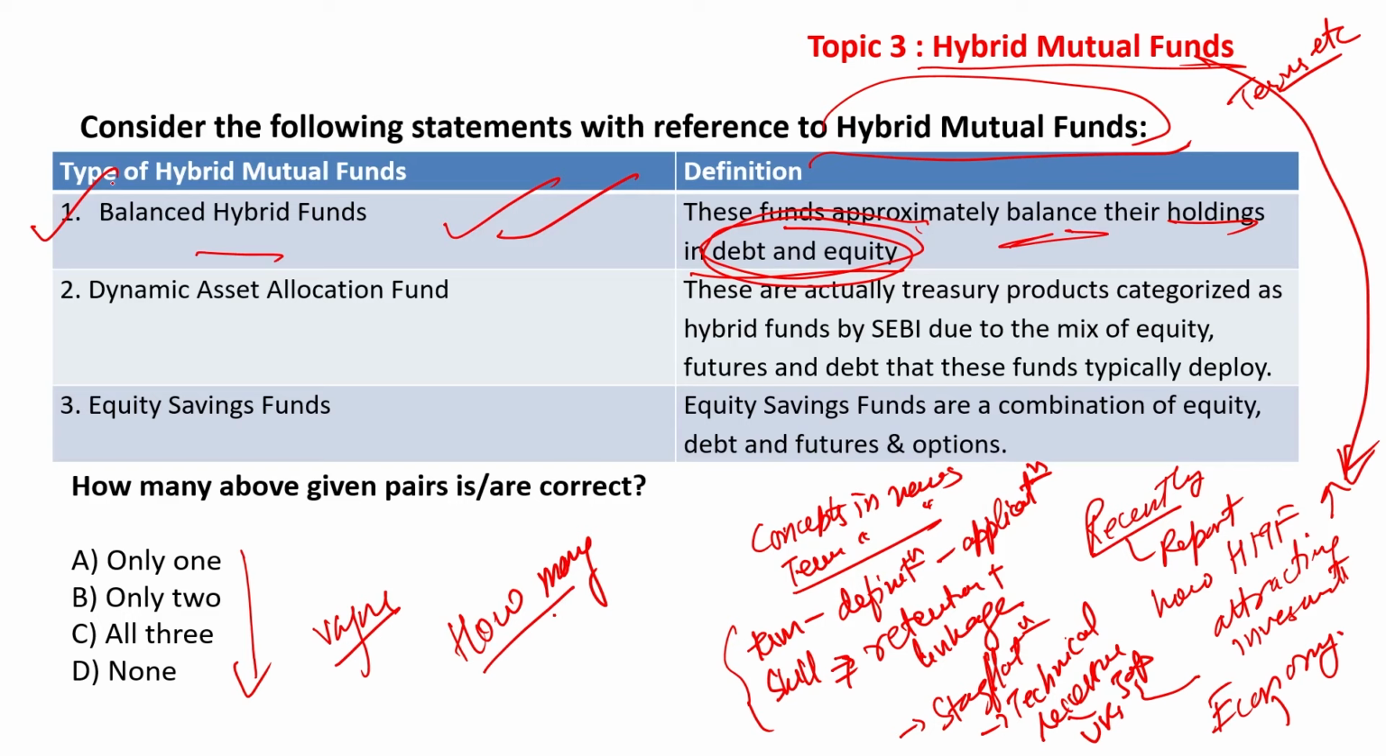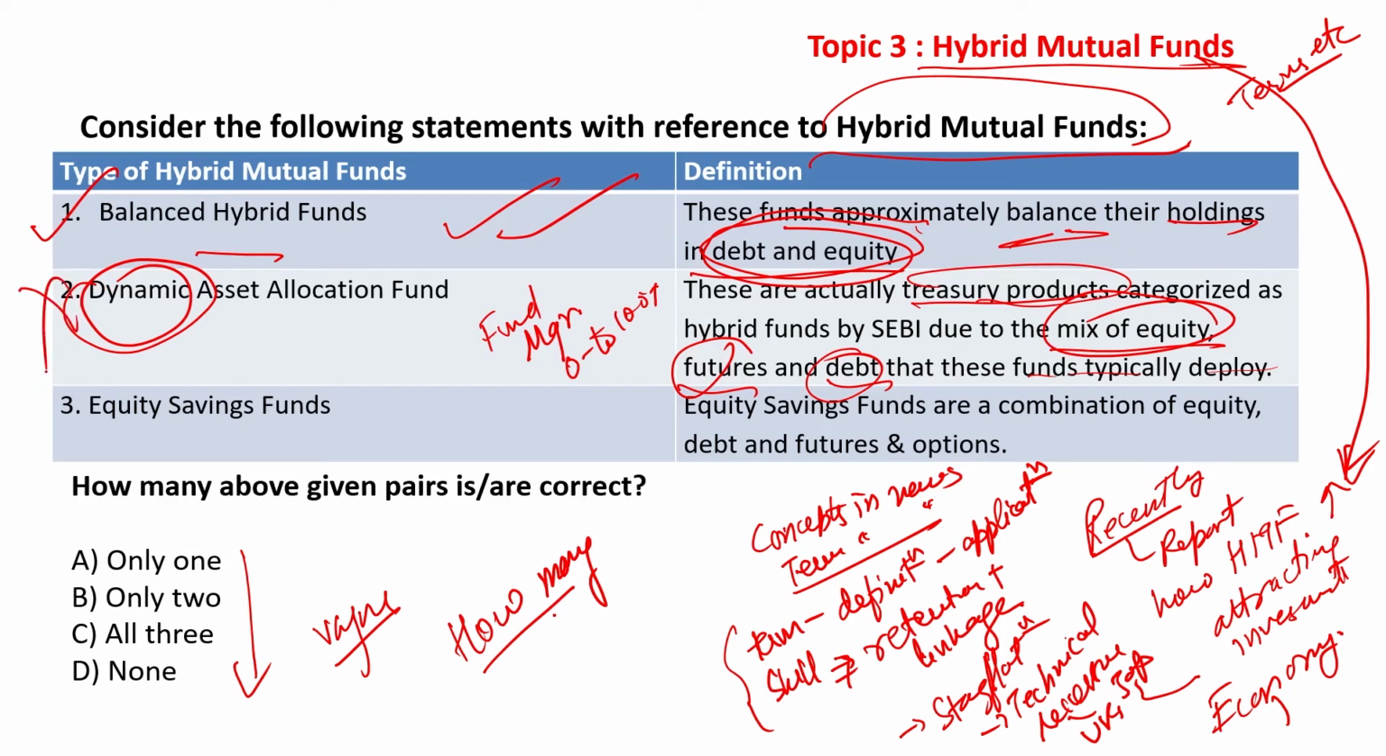The second one, dynamic asset allocation funds. These are actually treasury products categorized as hybrid funds by SEBI due to the mix of equity, futures, debt that these funds typically deploy. Rather, it is not based on things like treasury products. It is the discretion of the fund manager. The allocations can be 0 to 100% in any or many of these entities. That is why the name dynamic, and hence this statement is incorrect.